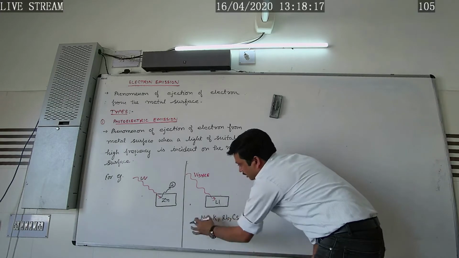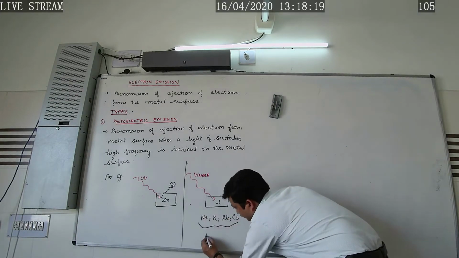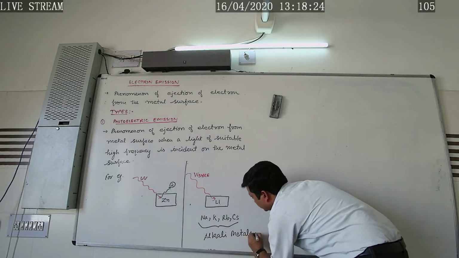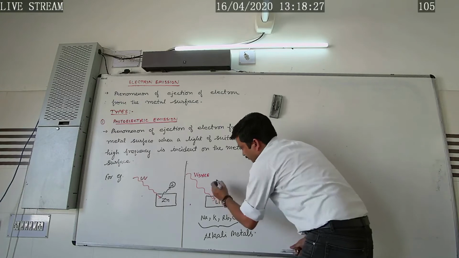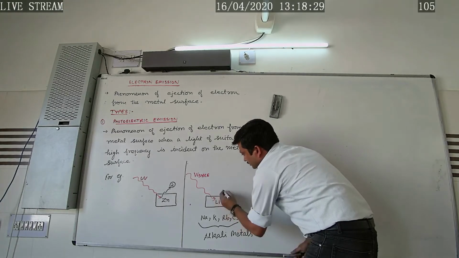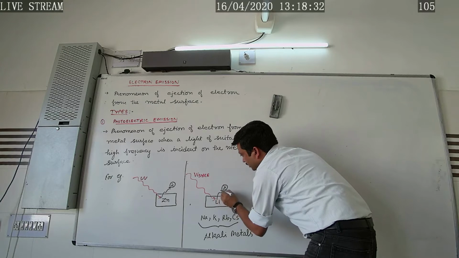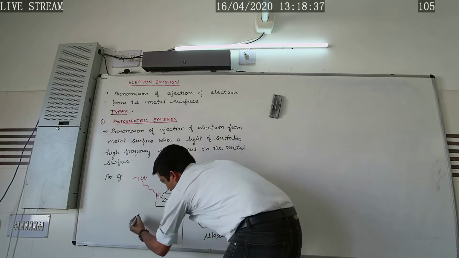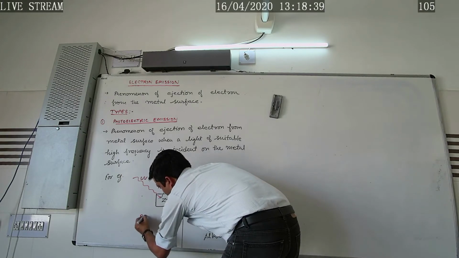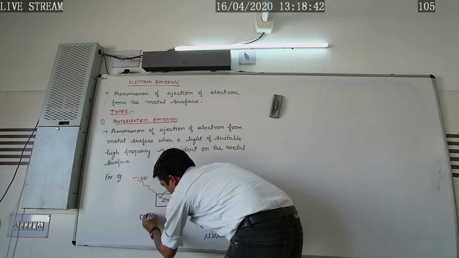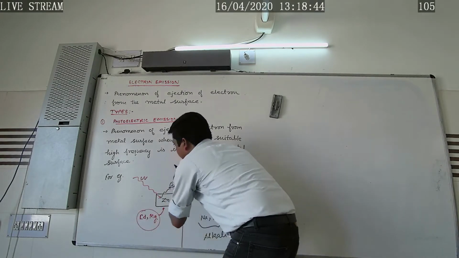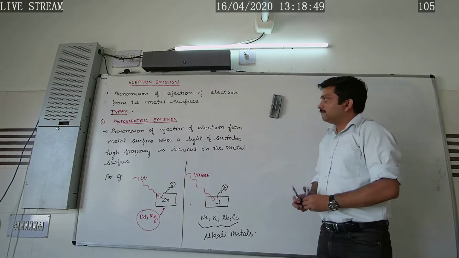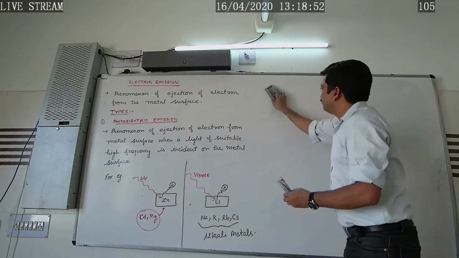So these all are the alkali metals, and they show the photoelectric emission when the visible radiations are incident on them. In this way the electron gets ejected. And in this case the metals like zinc, cadmium, magnesium also show the same phenomena for the UV radiations. So in this way we have defined the photoelectric emission.